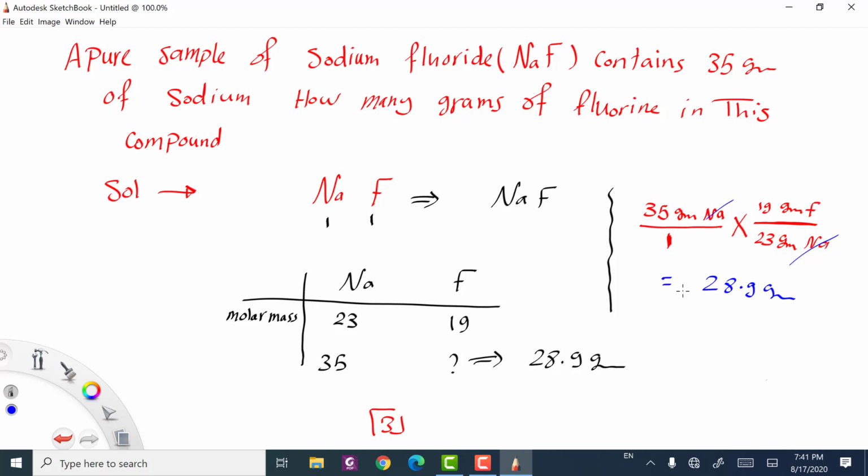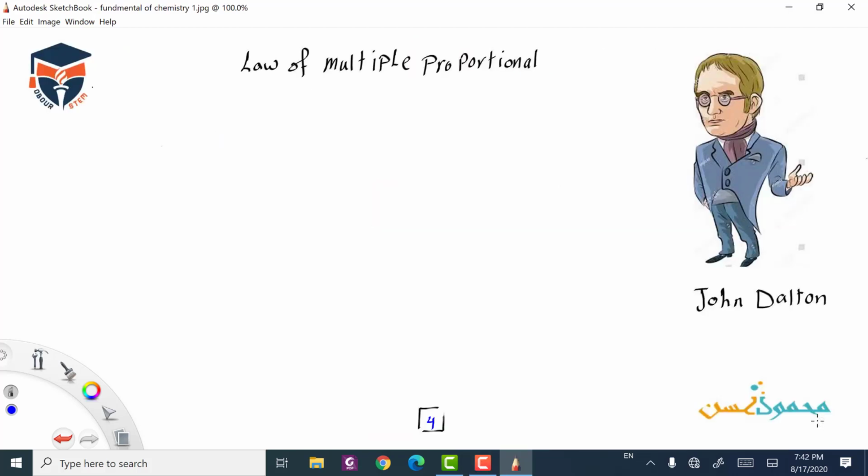Okay, the last one we are going to talk about is the law of multiple proportions, inshallah. This law was proposed by John Dalton.